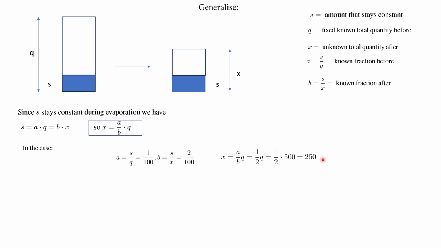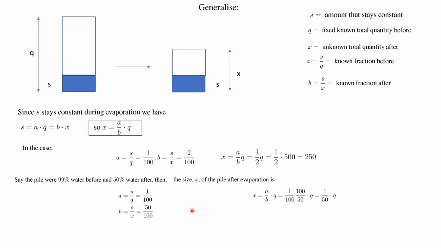If we just try it out on a different one, say it was 99% water before, so the A is 1%. And supposing you test in the morning and it's 50% water. So these are the two ratios. 1% before, that's the hard stuff, 50% afterwards.